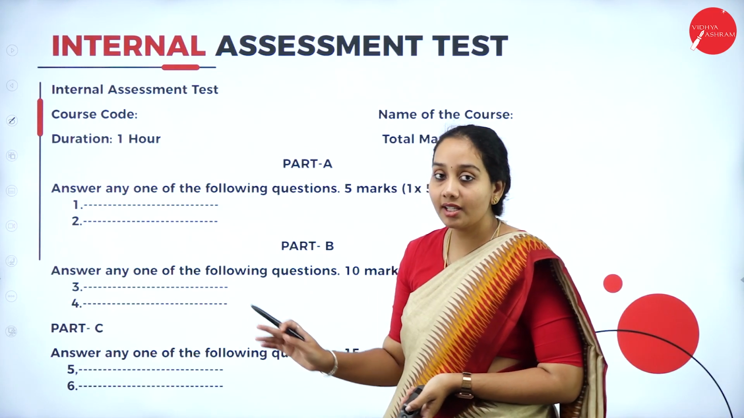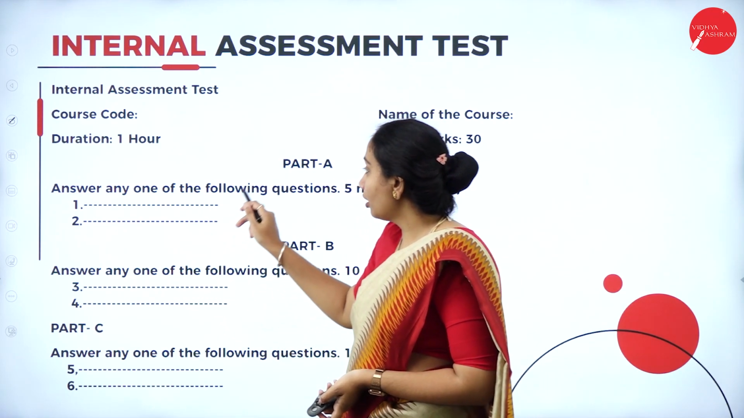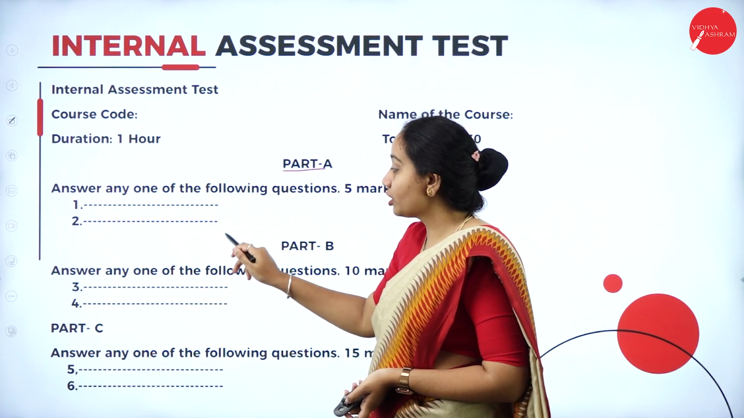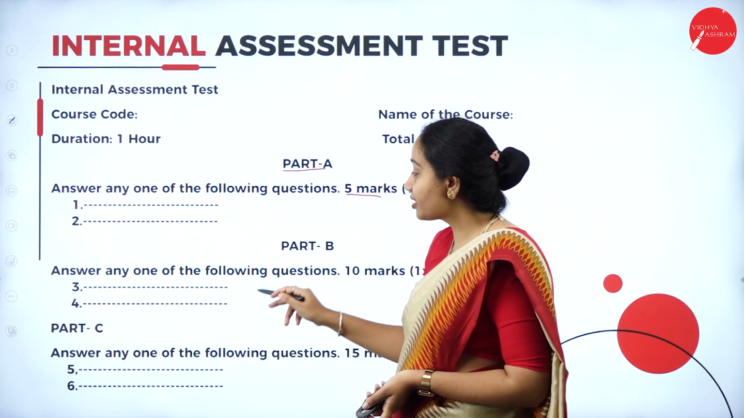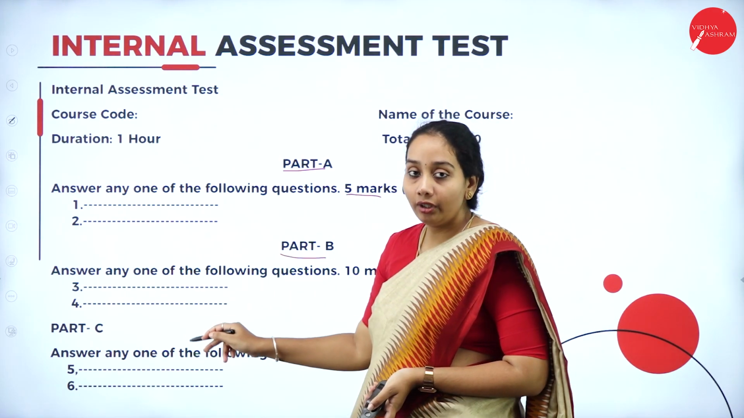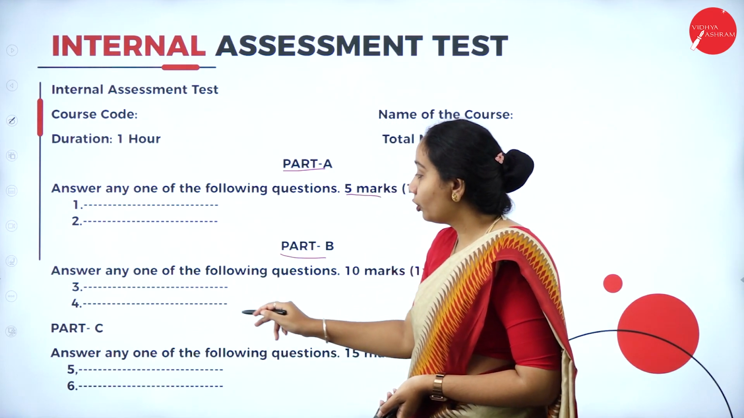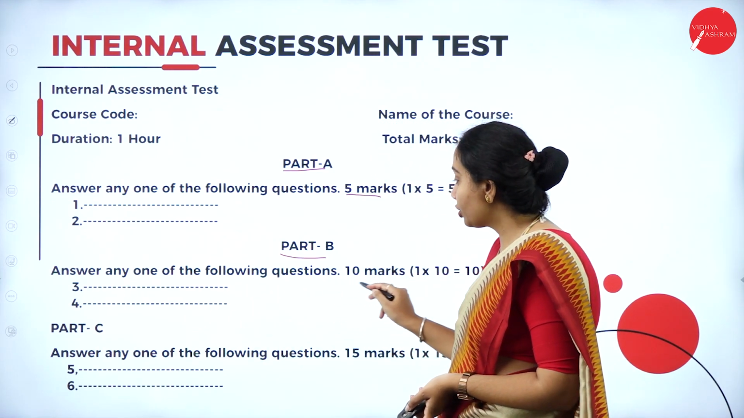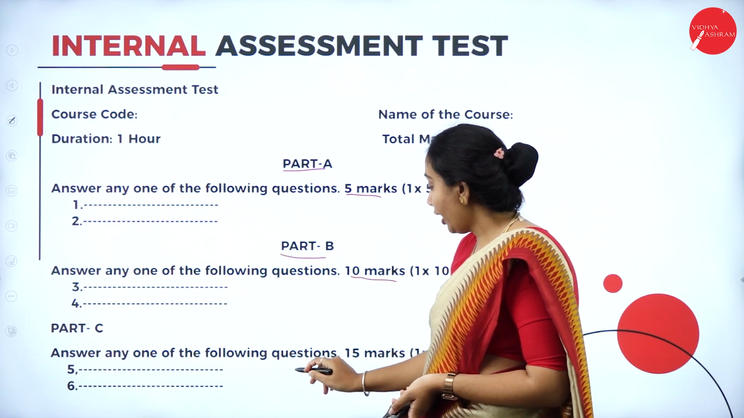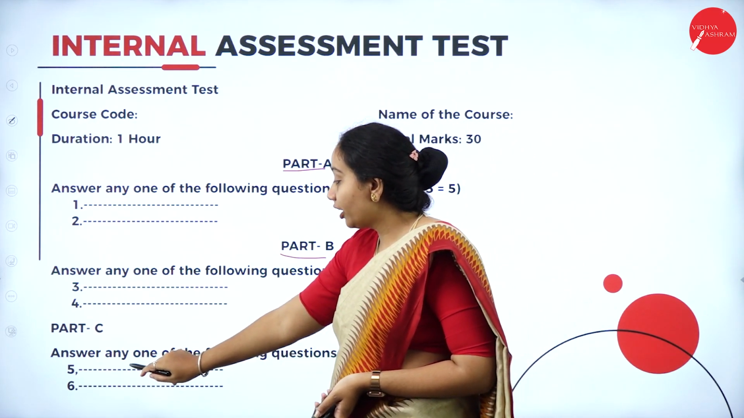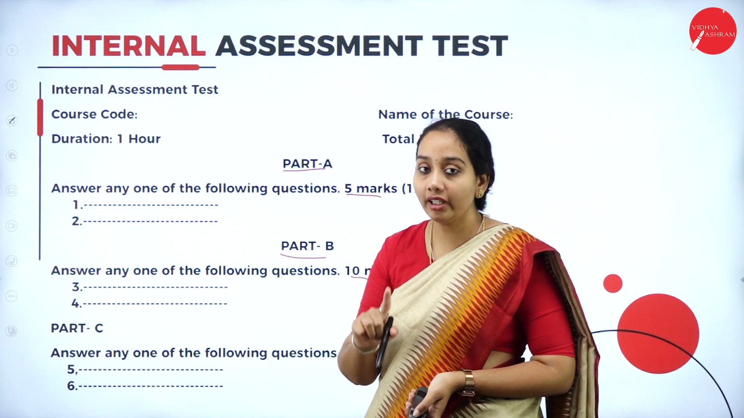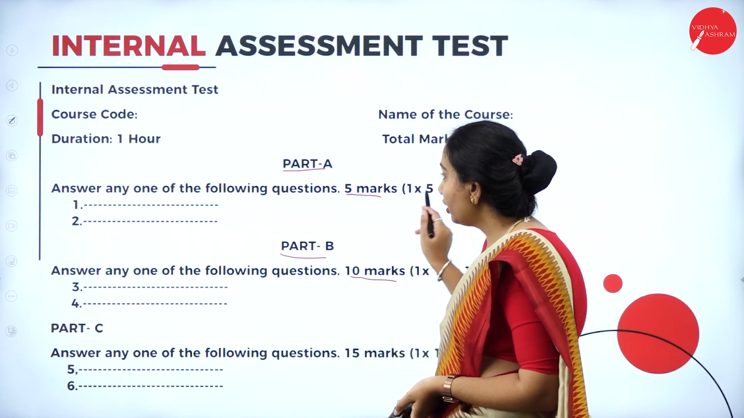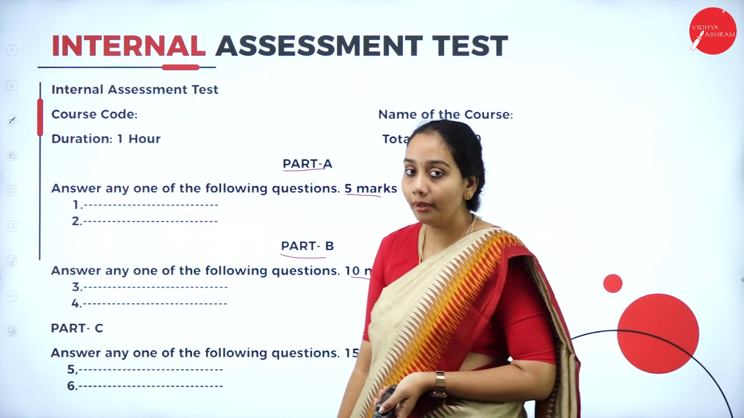Next, this is your internal assessment pattern. In part A, you will get 2 questions and you need to answer any 1 question, and each question carries 5 marks. Under part B, you get 2 questions and you have to write only 1 question, and each question carries 10 marks. And part C, again you get 2 questions, each question carrying 15 marks, and you have to write any 1 of them. So totally you're going to write for 30 marks.